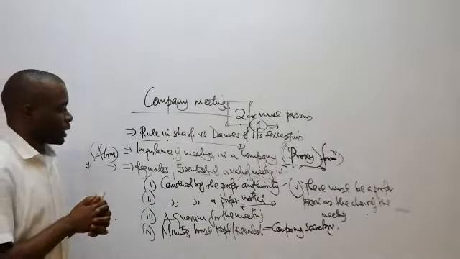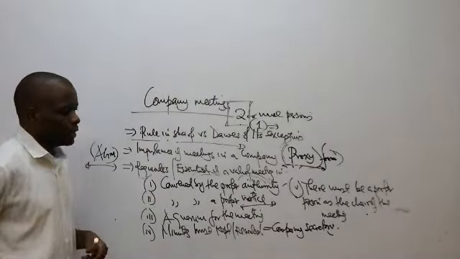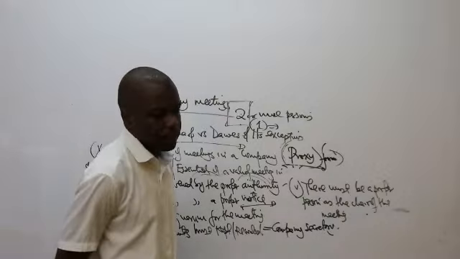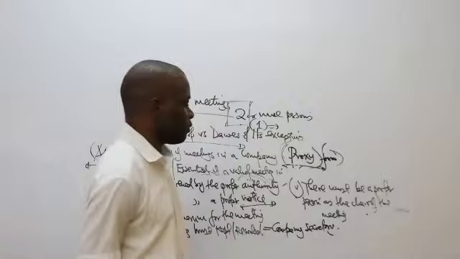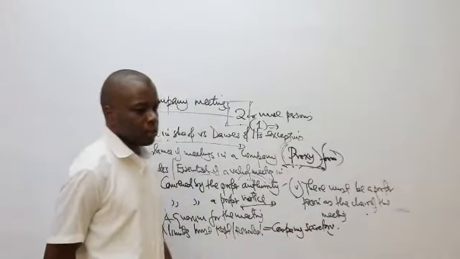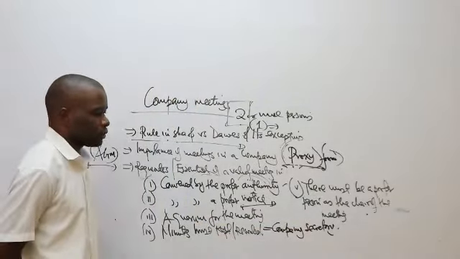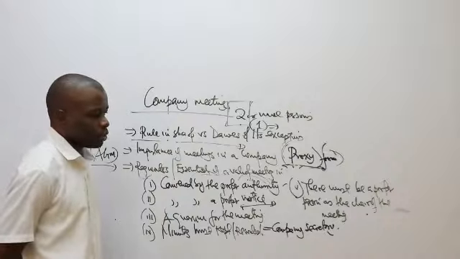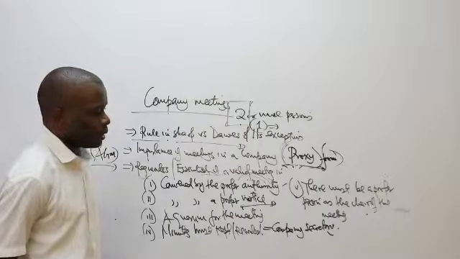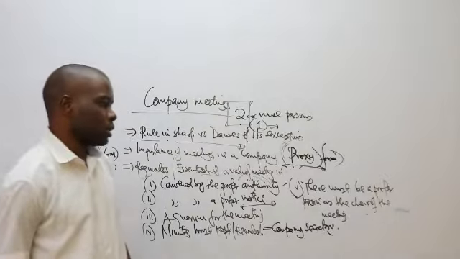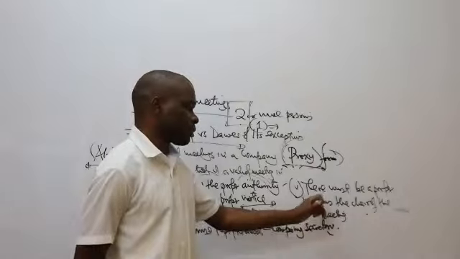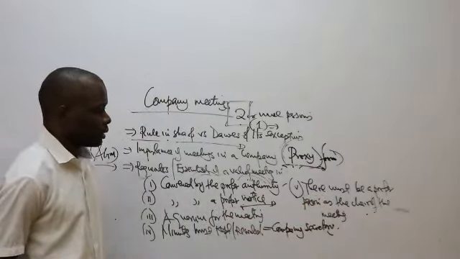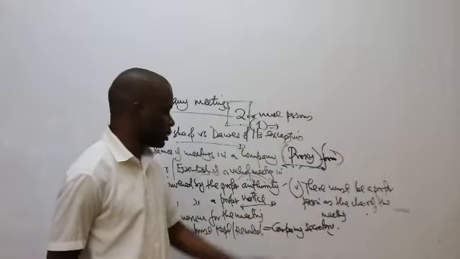So those are the requisites or essentials of a valid meeting. Just be careful with the powers and duties of the chairman. I think they are in your notes, the notes I've shared. I think I've shared all the notes up to topic number 14. So you can go through them and be keen. They normally ask very simple questions here, but you need to be very keen. Like the powers and duties of the chairman has been tested.